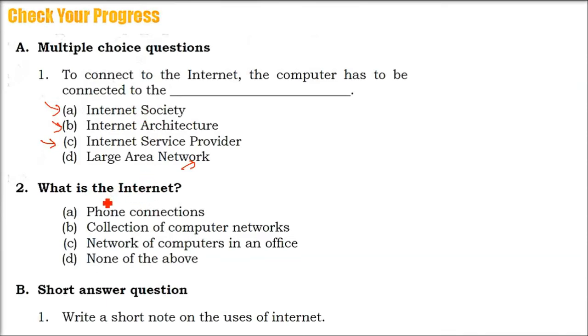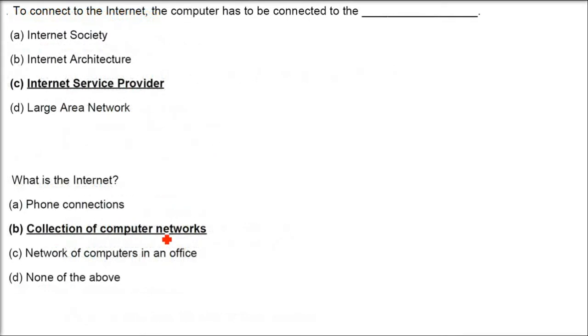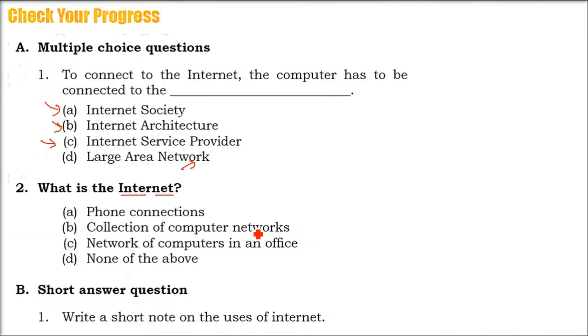Coming to what is the internet. Phone connections, collection of computer networks, network of computers in an office. Internetworking. So it's a collection of computer networks. We have multiple networks all over the world. All these are connected in a certain way, and that is through the internet. Say for example, you have this network, one network. There is another network, and there are hundreds and thousands of these networks, and they are connected. They are connected through what? Internet, right? So we can say collection of computer networks.